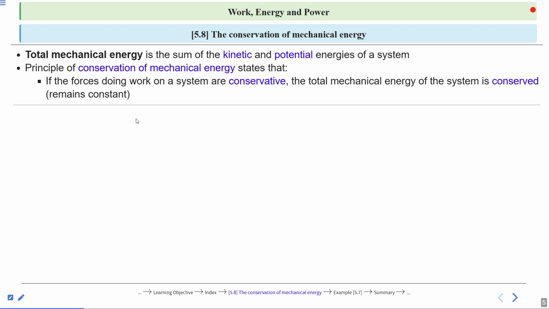If we take a real life example, a body falling freely: at the top, the height is, suppose, h and speed 0. So in that case, the potential energy is mgh and kinetic energy is 0. Yes or no?